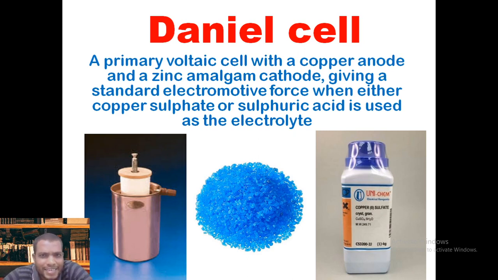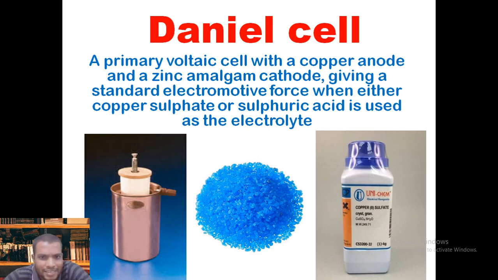To make a Daniell cell, what is required? It needs a copper anode. As I said, a cell or battery needs three main things: anode, cathode, and electrolyte. Here you can see this copper vessel.